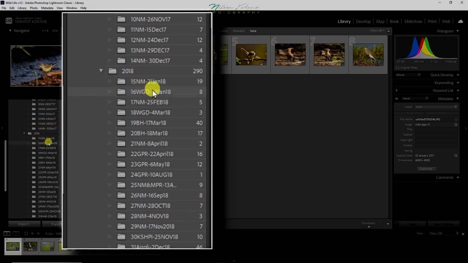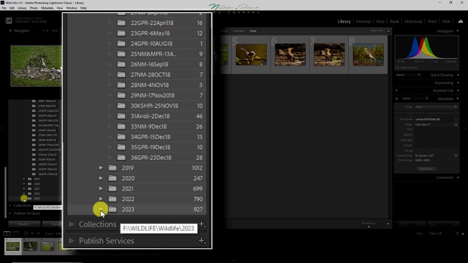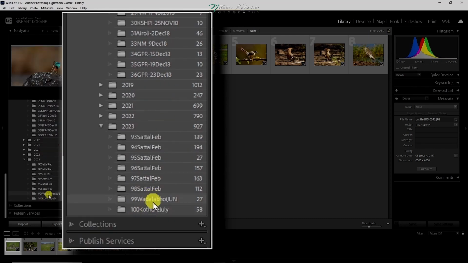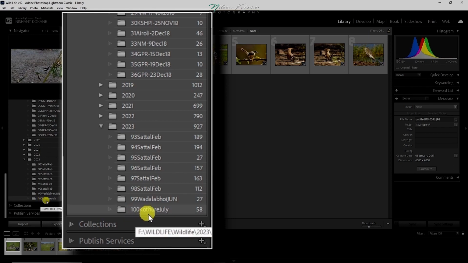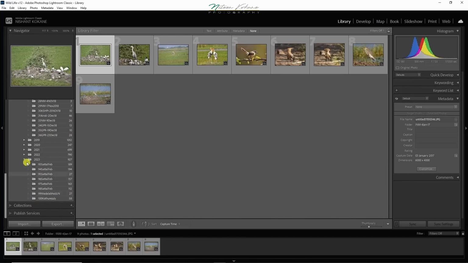Similarly, I have named the subfolders year-wise, and now I have reached the 100th folder. Place of visit is Kothure in the month of July. This is how I have created the folders and the subfolders. I have numbered all the folders so that I can keep proper track of my visits.